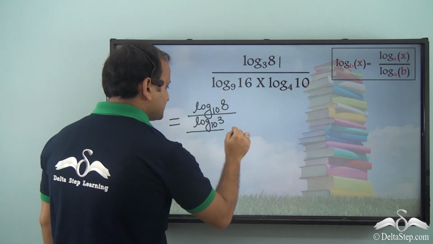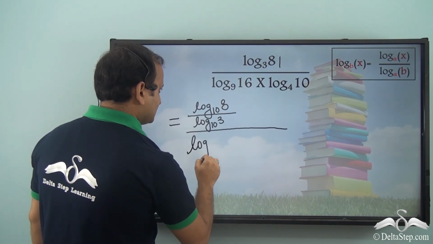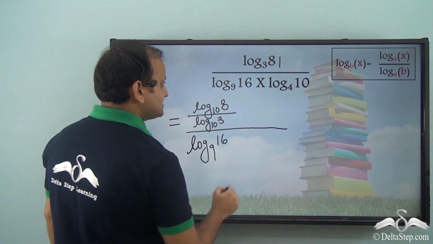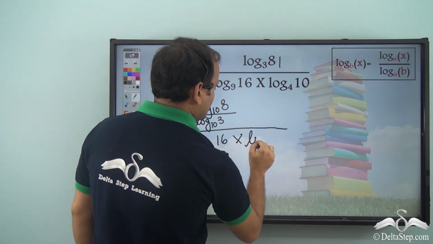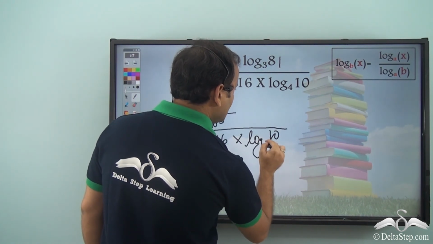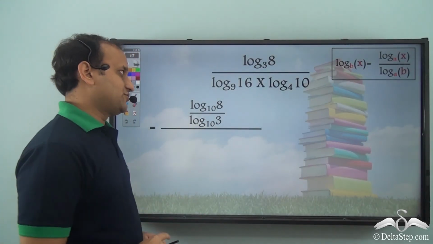And this entire expression will be divided by log of 16 to the base 9 into log of 10 to the base 4. So this expression comes as it is. So we have this expression right now.